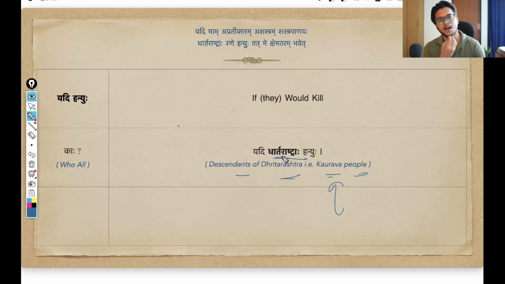The pratipadik dhartarashtra changes into dhartarashtraha because it is prathama vibhakti bahuvachan, talking about all the people. Same as Ram changes into Ramaha, Balak changes into Balakaha. So, yadi dhartarashtraha hanyu: if the Kuru people, the Kaurava people, would kill. That is the meaning so far.